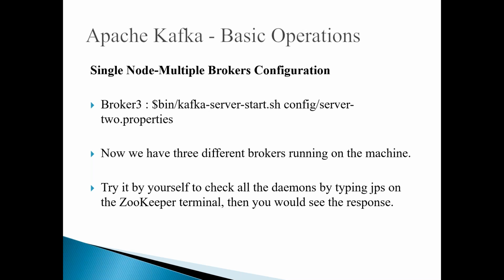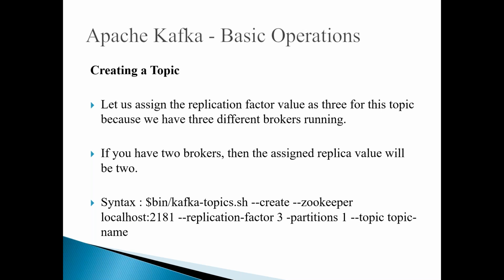If you type jps in the Zookeeper terminal, you can see the response, where you can see each daemon. Now let us create a topic suitable for this, because we already have a topic, but that topic has one single partition and one replica. So now let us assign the replication factor value as 3 for this topic, because we have three different brokers running, so it can maintain three replicas. If you have two brokers, then the replication factor will be 2, like that.